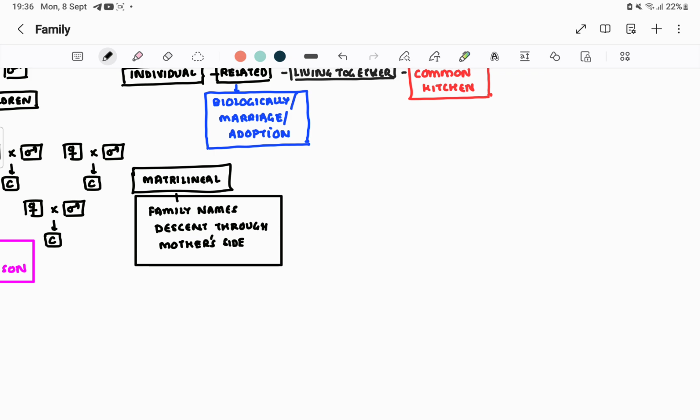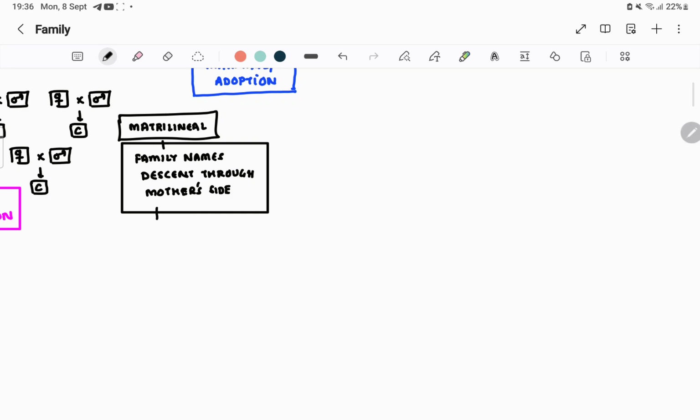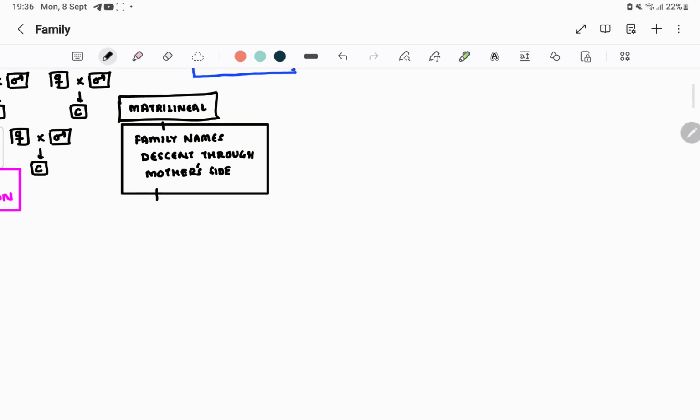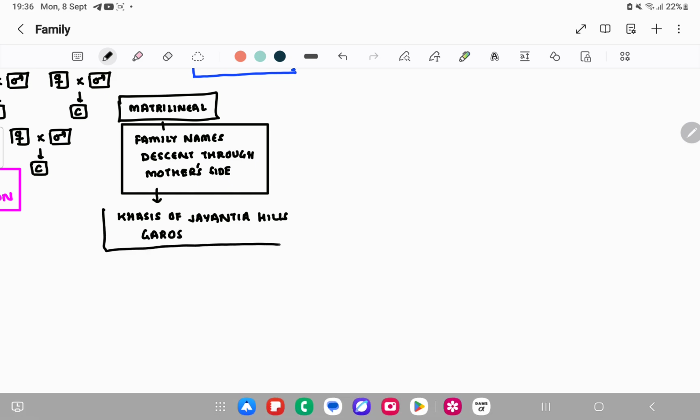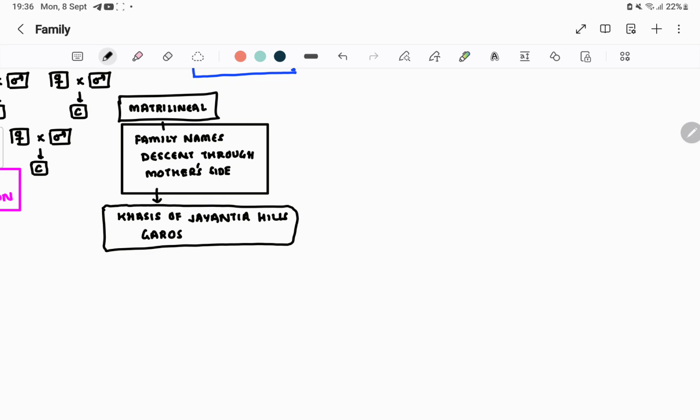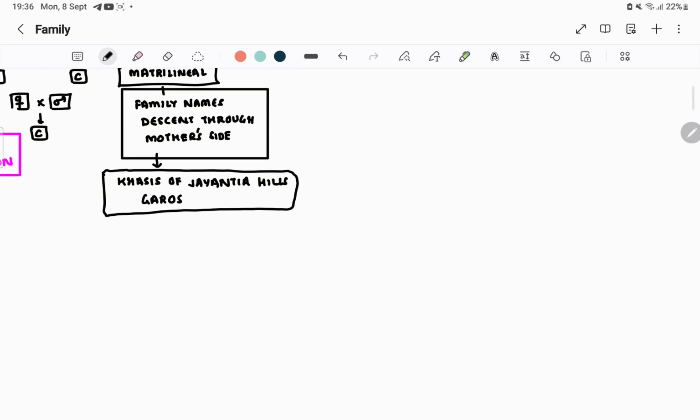Okay, and the most common examples you have to remember. Most common examples are basically the Khasis of Jaintia Hills and the Garos. These are examples of matrilineal family. And others like the Nayar family in Kerala.